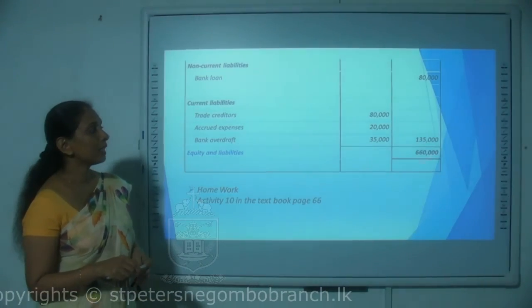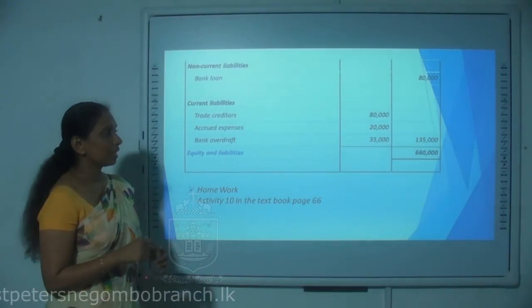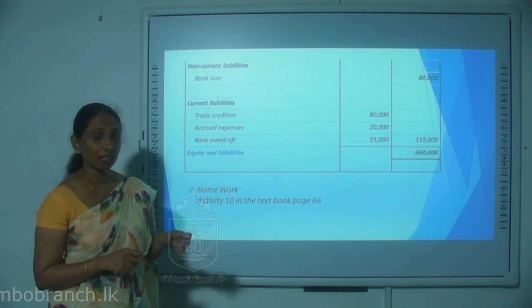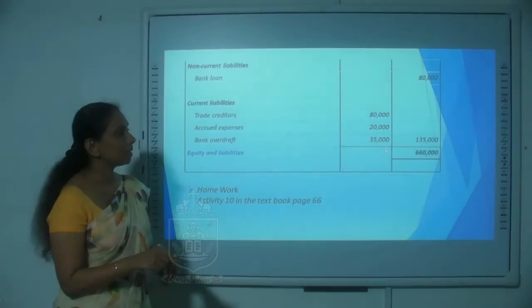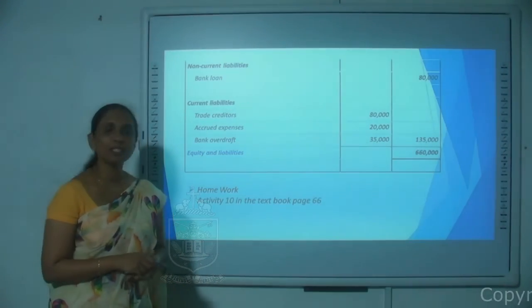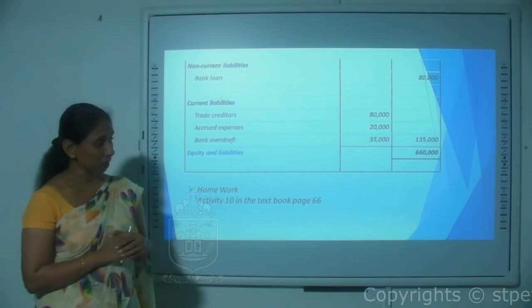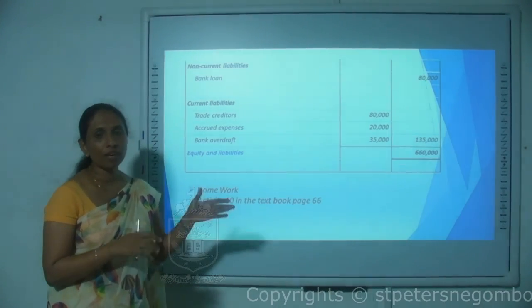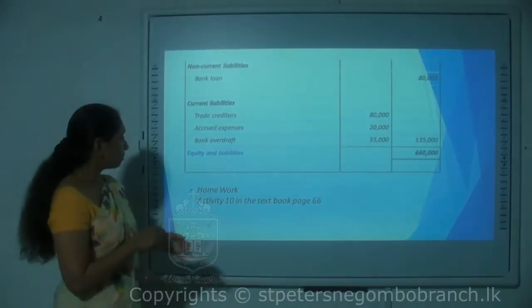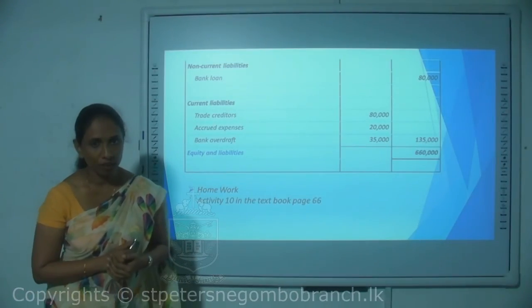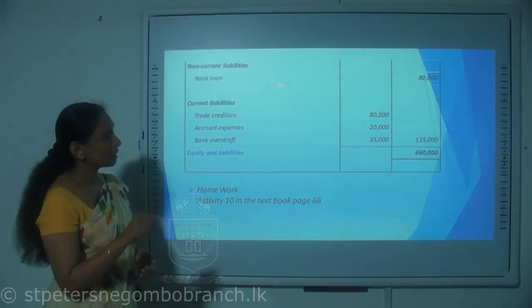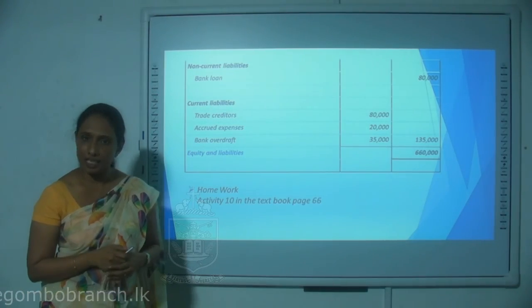So you can see the asset value is also 660,000 and the equity and liabilities total is also 660,000. So you can see the asset value is equal to the addition of equity and liabilities values. So that is how you should prepare the SOFP.